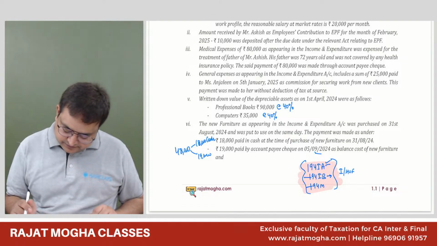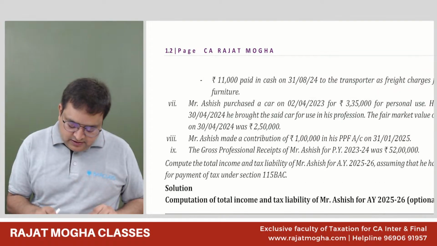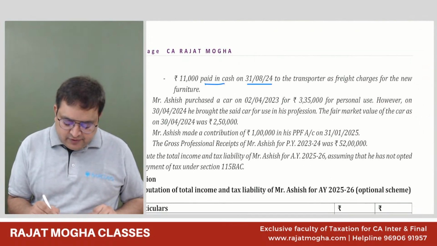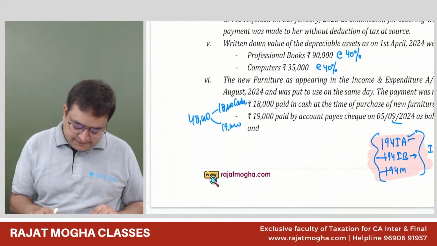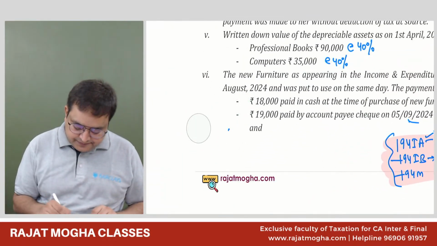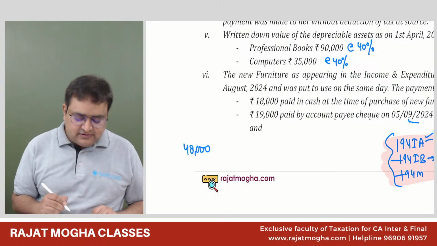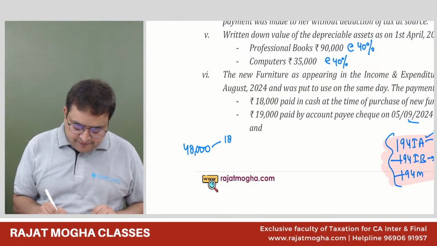Okay. And 11,000 is paid in cash on 31/8/2024 to the transporter as freight charges for the new furniture. So I'm splitting my 48,000. Let me write it neatly. 48,000 is the cost of the furniture, and how it is. Actually, 18,000 we have paid in cash. 19,000 we have paid through banking mode, account payee cheque, etc., which is a prescribed mode.